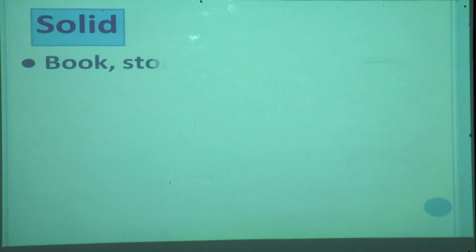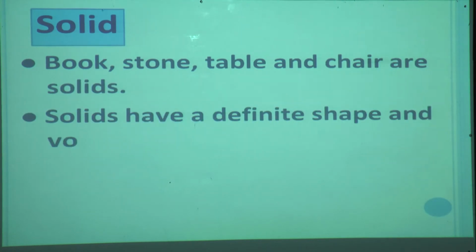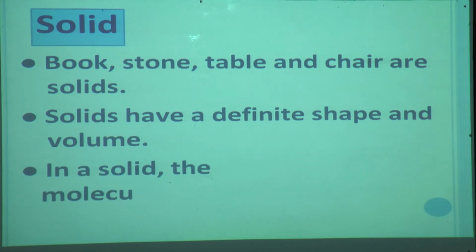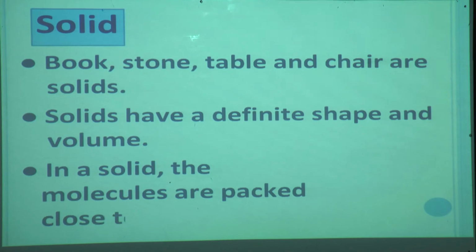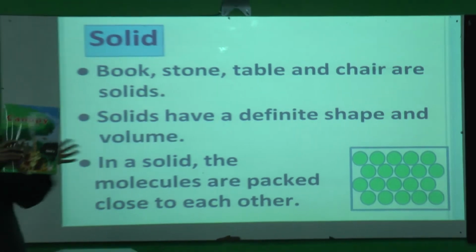Now we will learn in detail about solids. Book, stone, table and chair are solids, and solids have definite shape and volume. In a solid, the molecules are packed close to each other. Let me explain in a little more detail.